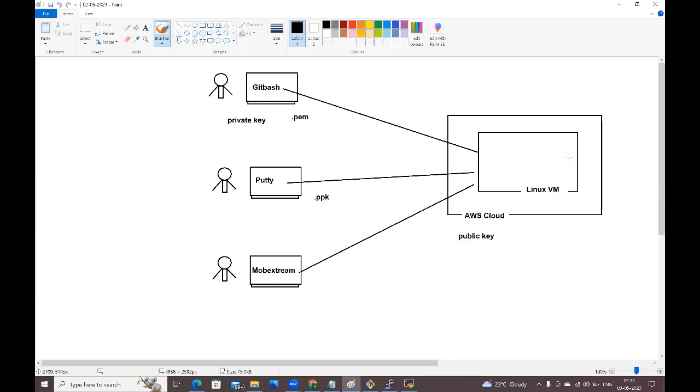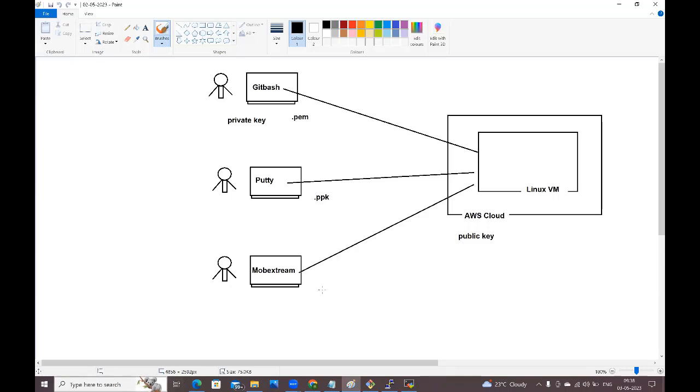Is this clear, guys? How to connect from Git Bash, how to connect from PuTTY, how to connect from MobaXterm? Is this clear? Anyone have any questions so far?